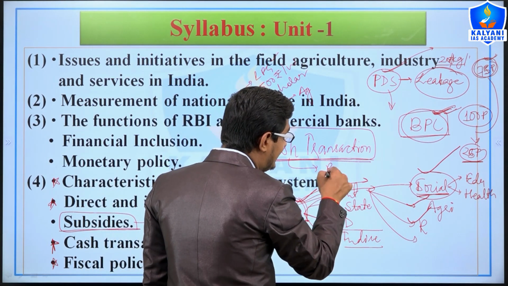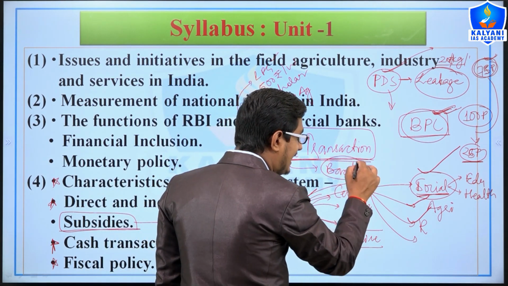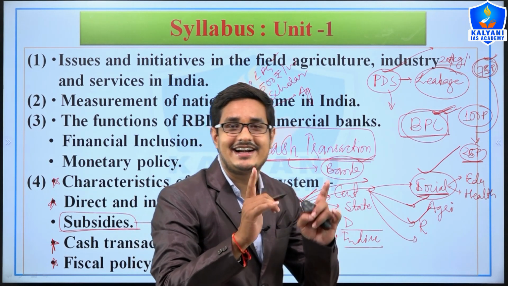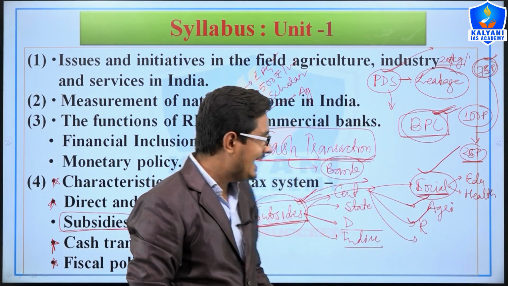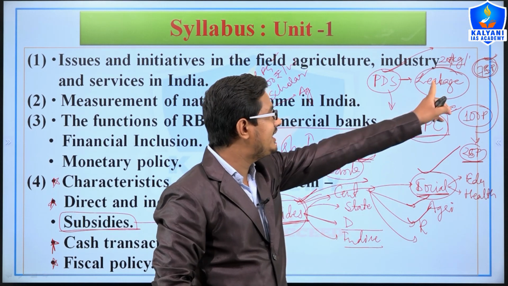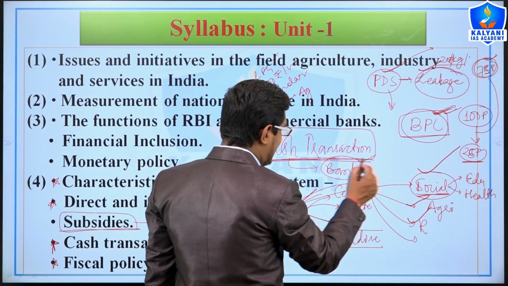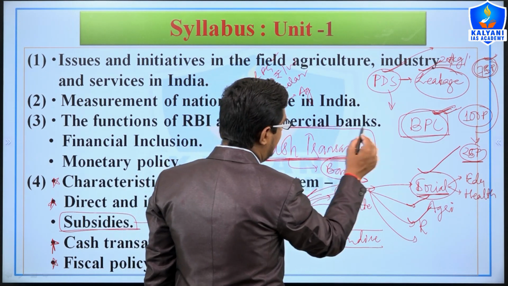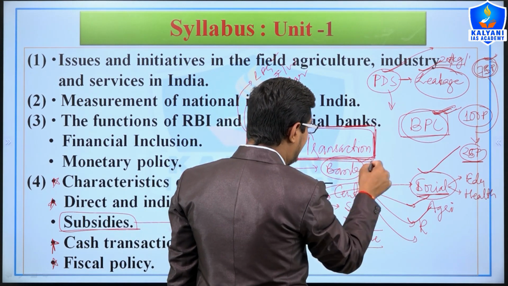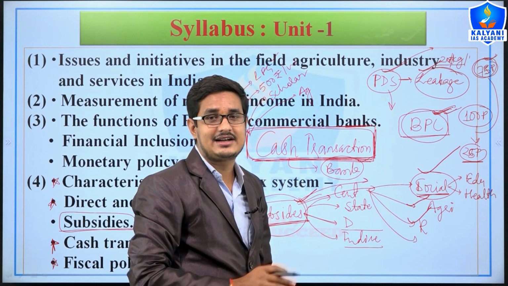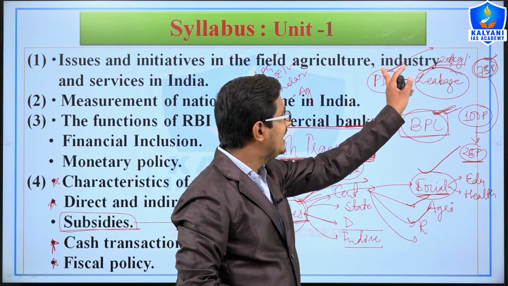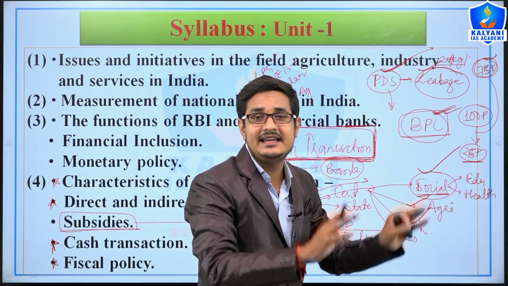Bank accounts are attached to the Aadhaar card, and in this process the leakage would be minimized. That's why at present cash transactions are being improved by the government, so that corruption or leakage in our system would be minimized.